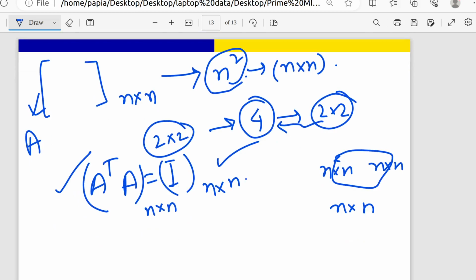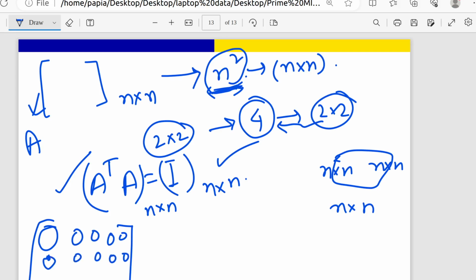Now let me tell you one thing. There were n square free independent variables previously. Now I am going to impose this condition. In the result of A transpose A, there will be some non-zero values in each and every term, like the 1 1 term, 1 2 term, 1 3 term.